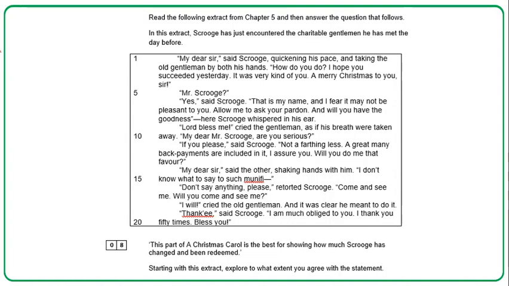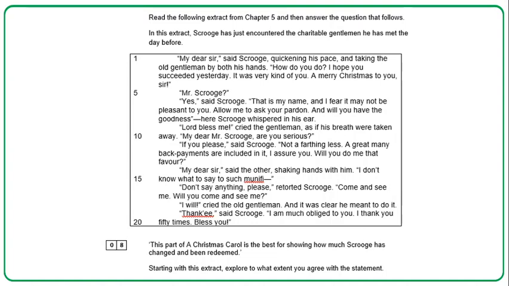And in this part of A Christmas Carol, the student having read this says, basically, this moment is the best for showing how much Scrooge has changed and been redeemed. So how much he has changed and been redeemed. And we're going to see if we agree or disagree. So the scene is, and remember, I'm going to read it. Now, as I'm reading it, you might want to be jotting down the quotes that you would use. Remember, you need 3 from the extract.